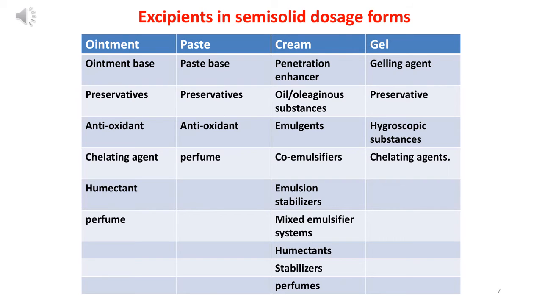Next is mixed emulsifier system. Next, humectant, stabilizers, and perfume. Now, last one is gel. In the gel formulation, there are four types of substances which are used: gelling agent, preservative, hygroscopic substances, and chelating agents. So, this is the overall excipient profile which is used for semi-solid dosage forms.